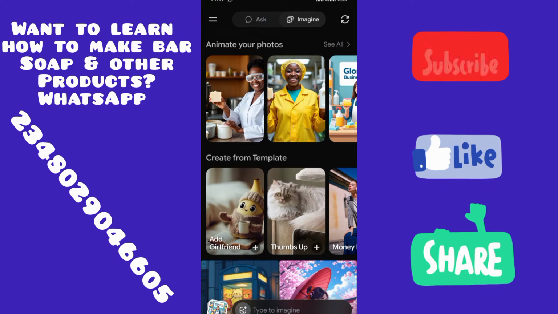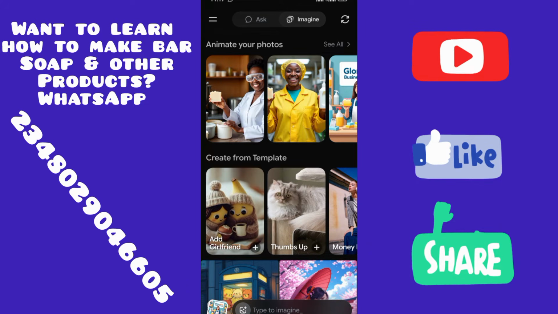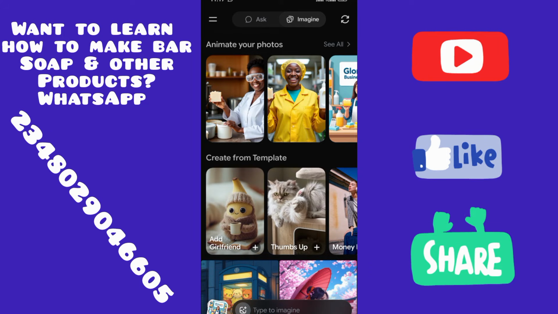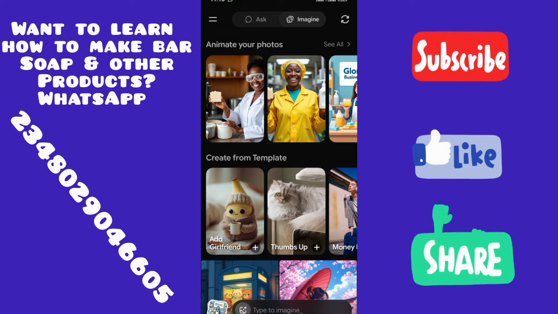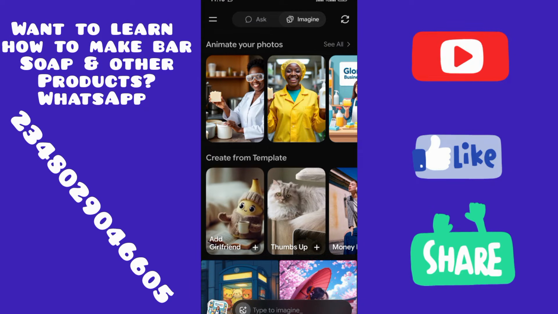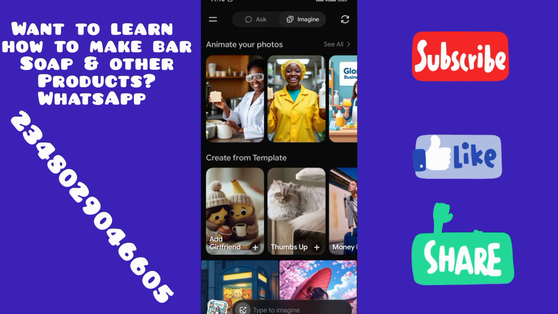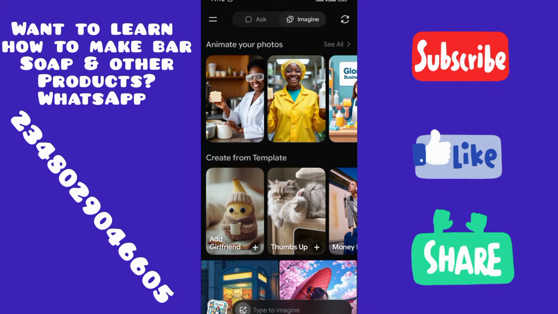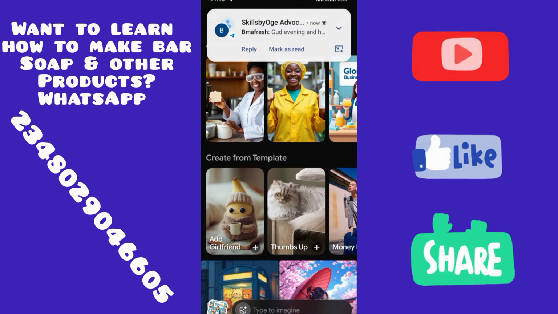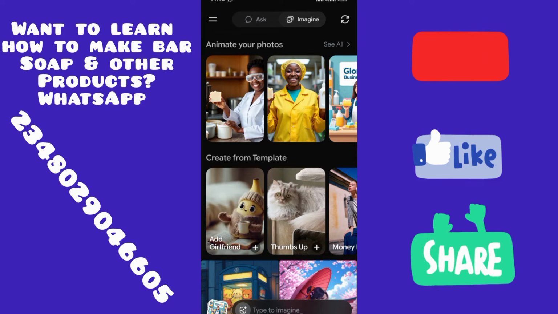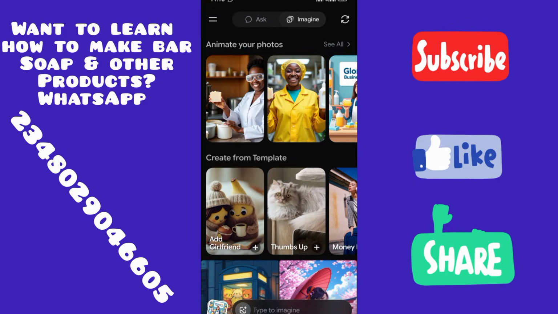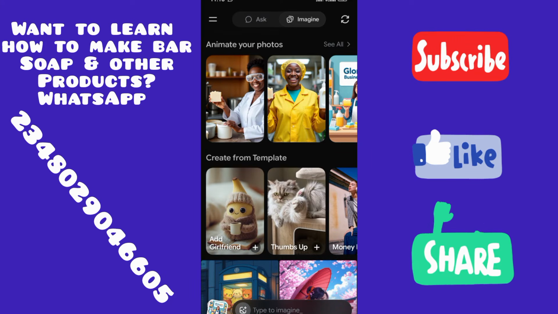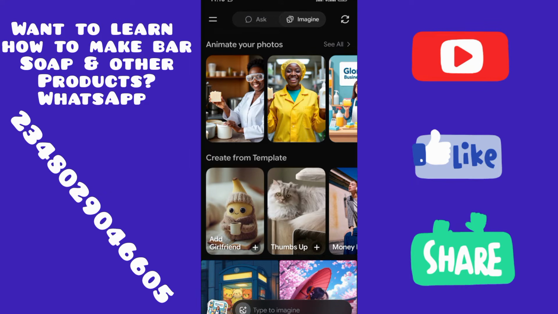Once you go to Play Store, you will download that Grok AI. Once you download it, it will ask you to sign in or sign up. So you sign up with either your email, your Gmail, or Twitter. Me, I tried to use email, but it was not generating the code for me, so I had to change and use my Gmail. Once you sign up, it will bring you here. Then you give it access to your gallery. This is the image you just generated, so you just click on that image.